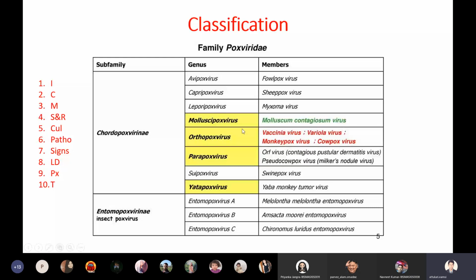So this Poxviridae has two subfamilies, Chordopoxvirinae and Entomopoxvirinae. In Chordopoxvirinae, we have many genera, but let us highlight the important genera such as Molluscipox, Orthopox, Parapox, and Yatapox. Our smallpox belongs to the orthopox. Smallpox is also called variola virus, VARIOLA. That you need to remember.